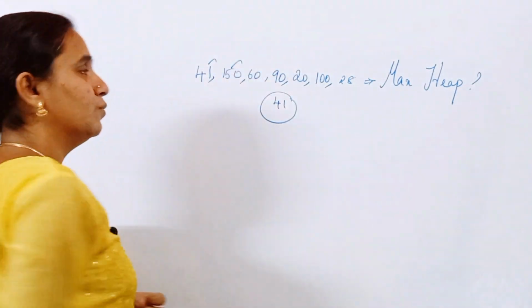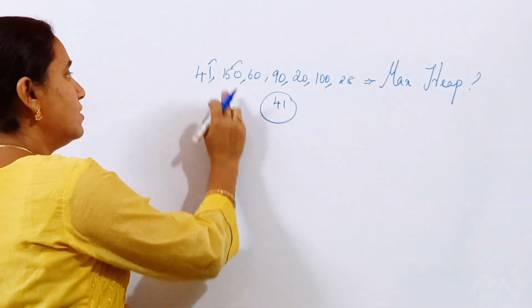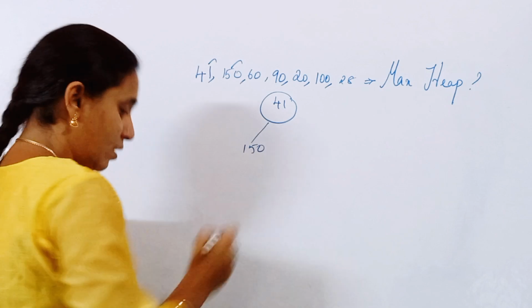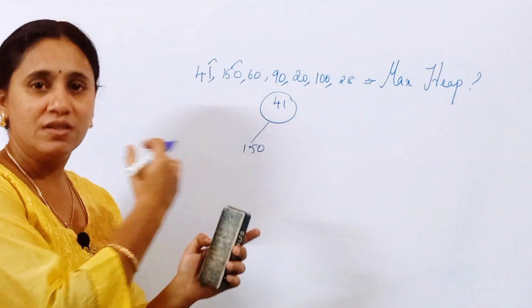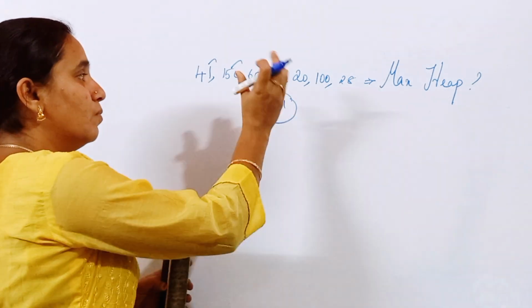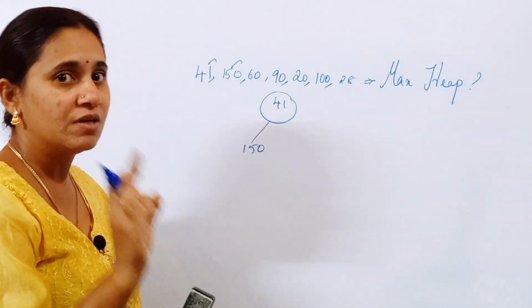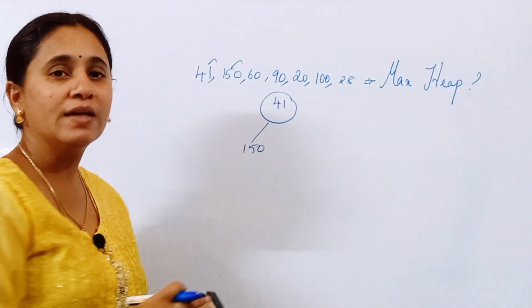What is the next value? Please follow, then only you will be able to understand. What is the next element? The next element is 150. Now, friends, in each and every element insertion, I must check all the levels. The root node should be the maximum when compared to the children. That you must keep in mind. So 150 is greater than the root node. Can I leave it like this?